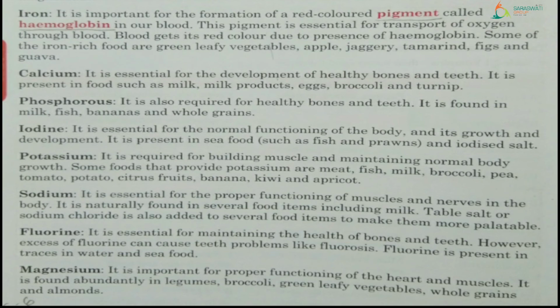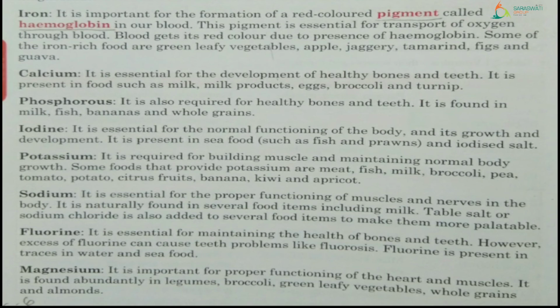And from which type of food can we get the potassium? Like meat, fish, milk, broccoli, pea, tomato, potato, citrus fruits, banana, kiwi and apricot. So these are the food items from where we can get the potassium for our body.